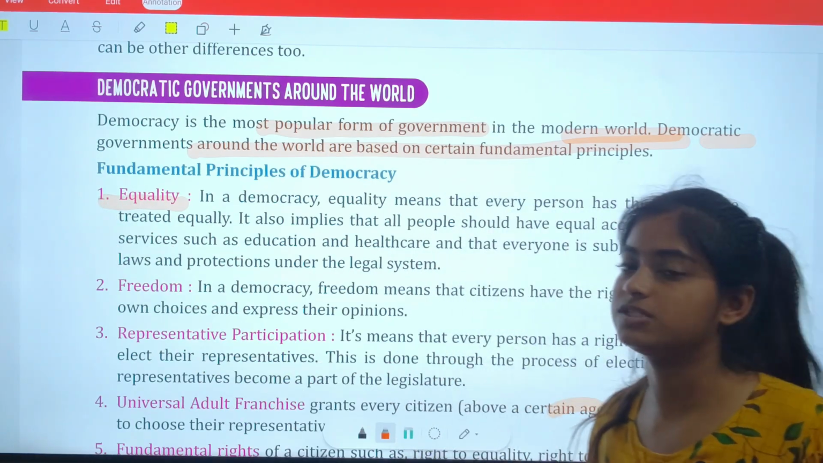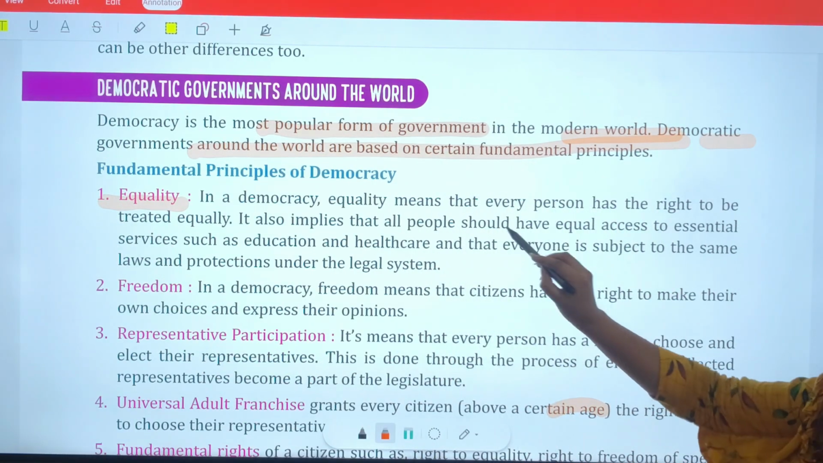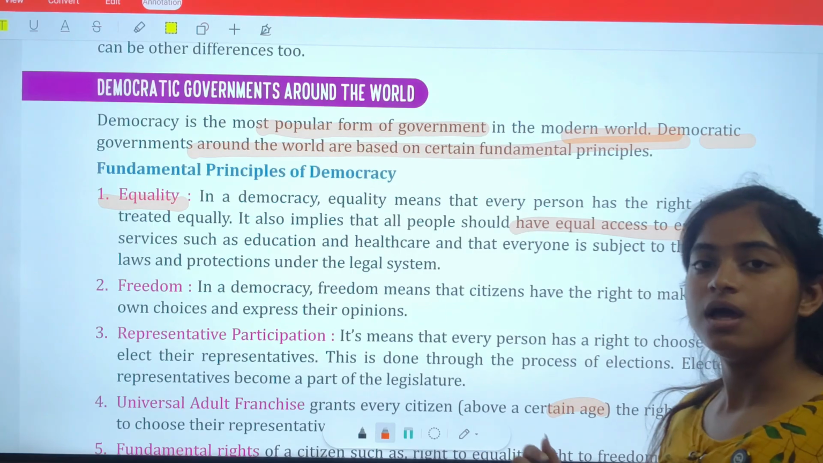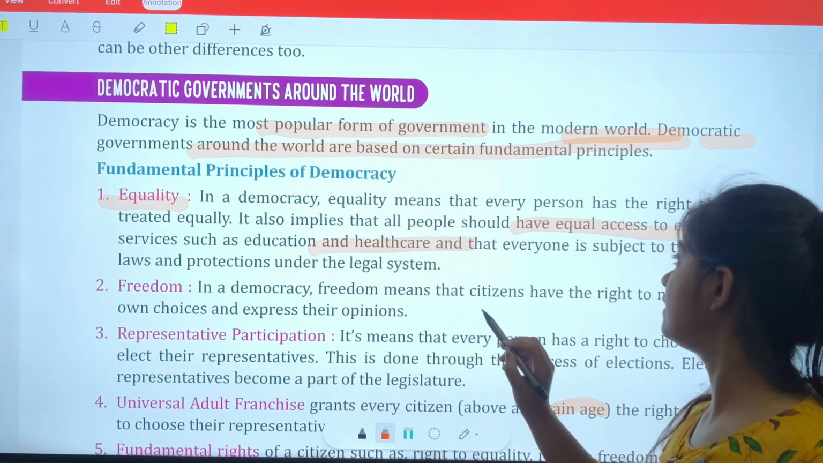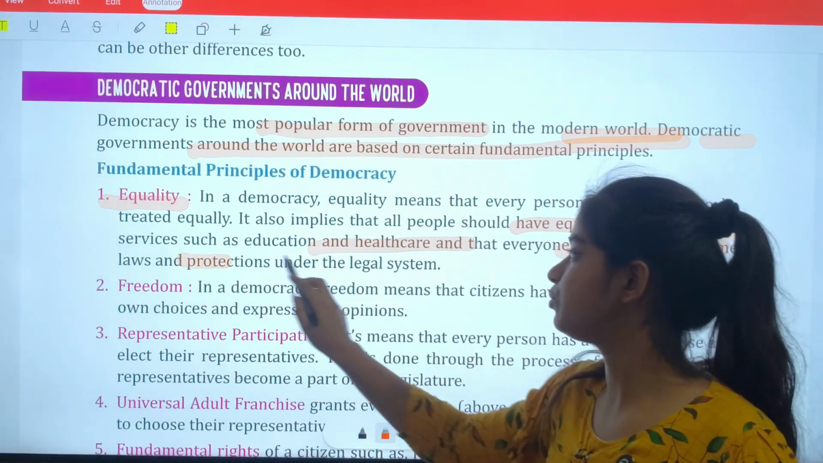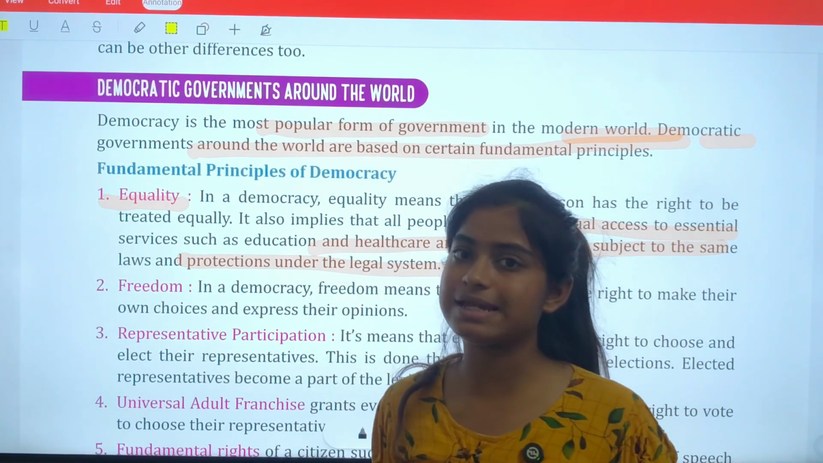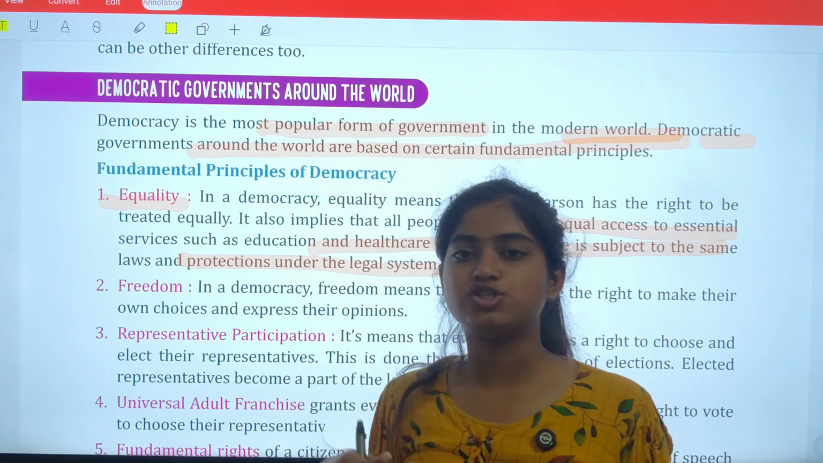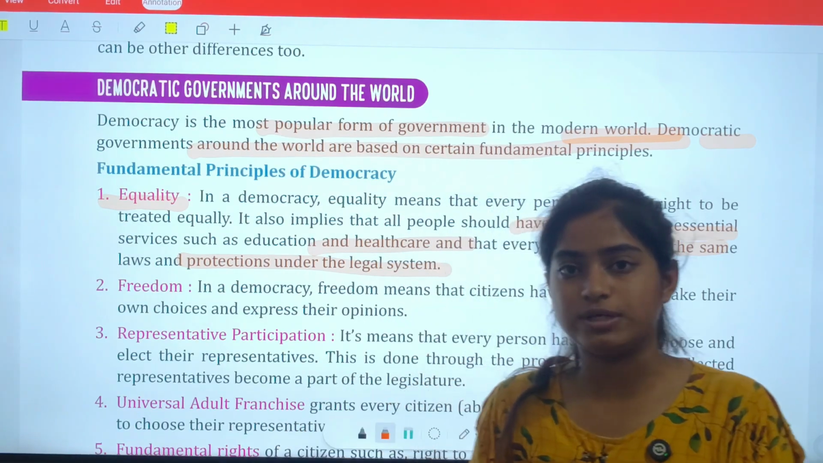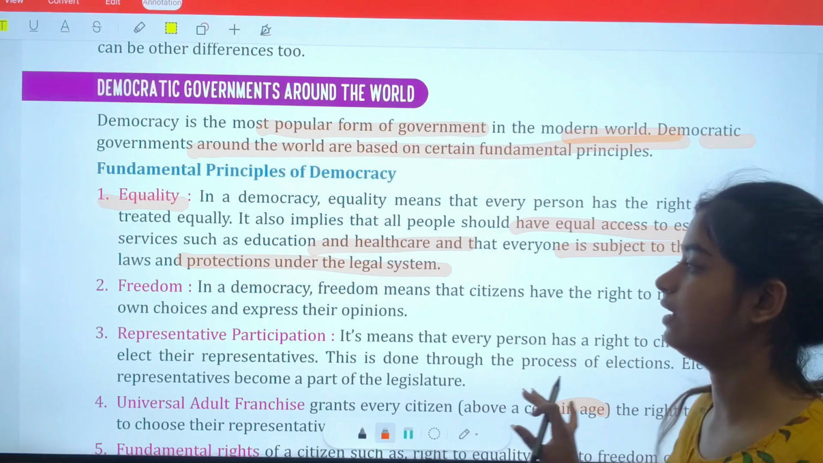First is equality. This is very important: every person should have equal access to essential services like education and healthcare, and everyone is subject to the same laws and protections under the legal system. If everyone is getting equal rights and opportunities like others, no matter rich or poor, then you can see that the country is following the principle of equality.